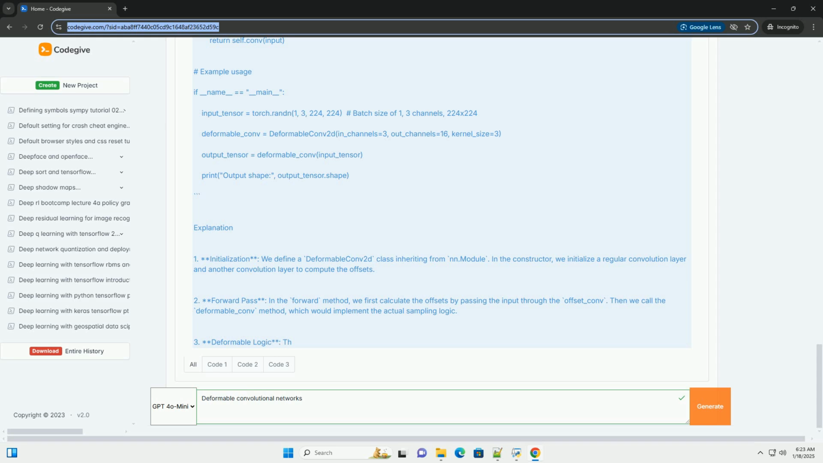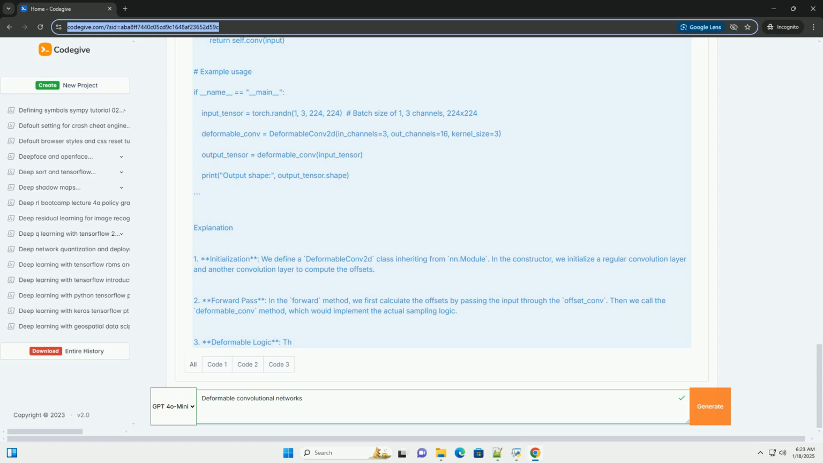Code example. Below is an example implementation of a simple deformable convolutional layer using PyTorch. Note that PyTorch does not have built-in support for deformable convolutions, but you can find libraries like TorchVision or implement them manually. You can also use the DCN v2 implementation available in the TorchVision library.